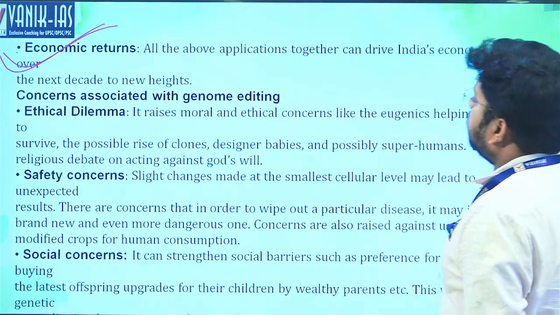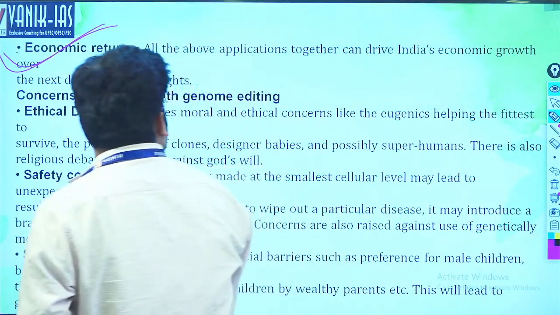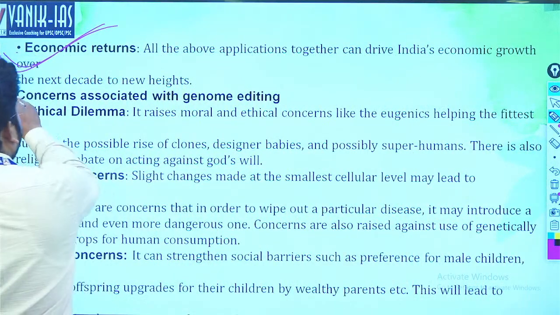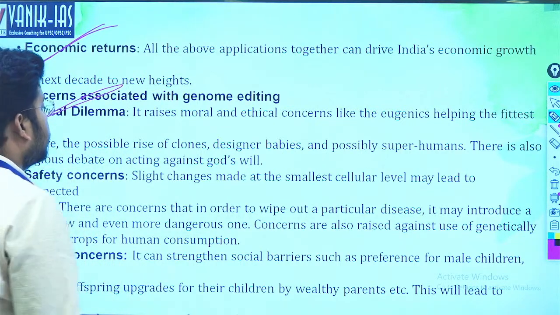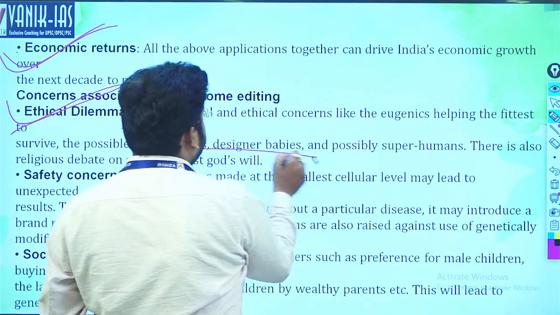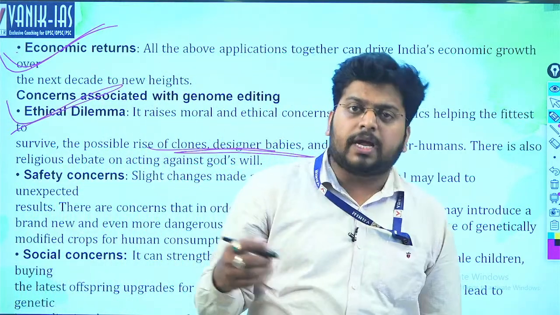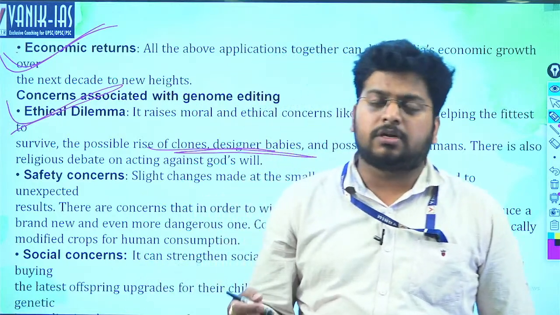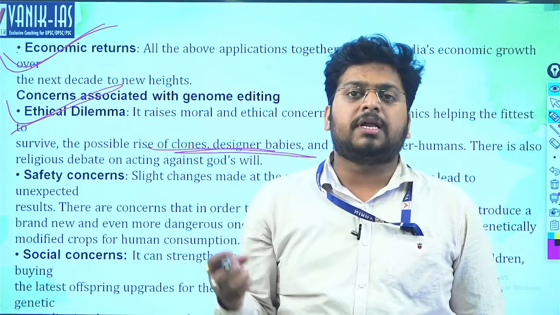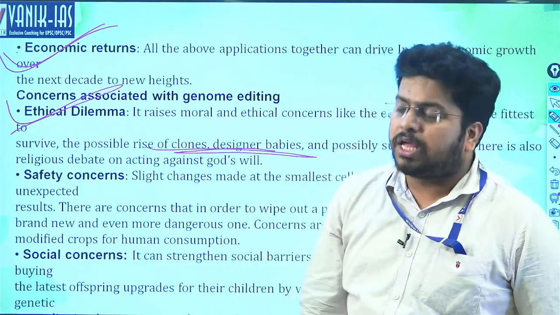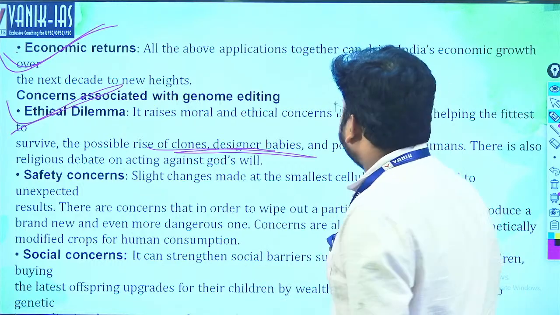Concerns associated with genome editing. First is ethical dilemma. It raises moral and ethical concerns like eugenics, helping the fittest to survive. Thus it is possible to raise clones. Designer babies: there is a chance that, for example, Shah Rukh Khan will want his son to be like Shah Rukh Khan or to be like Sachin Tendulkar. Such designer babies may be created by rich persons as they have huge amounts of money, so they can misutilize the technology, right?